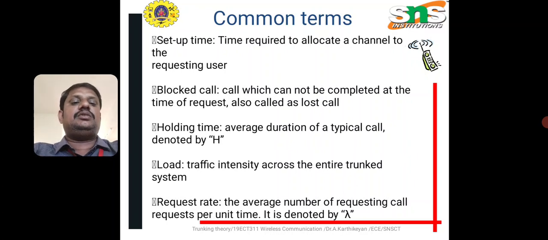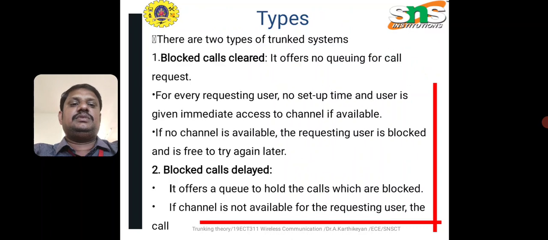The traffic load is the traffic intensity across the entire trunked system. Depending upon how much traffic is available in the entire connectivity, the load occurs. The request rate is the average number of requests per unit time, denoted by lambda. These are all important things.